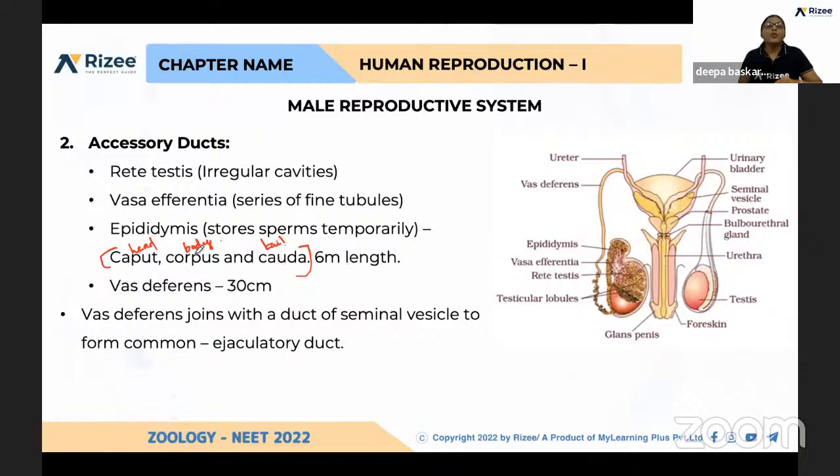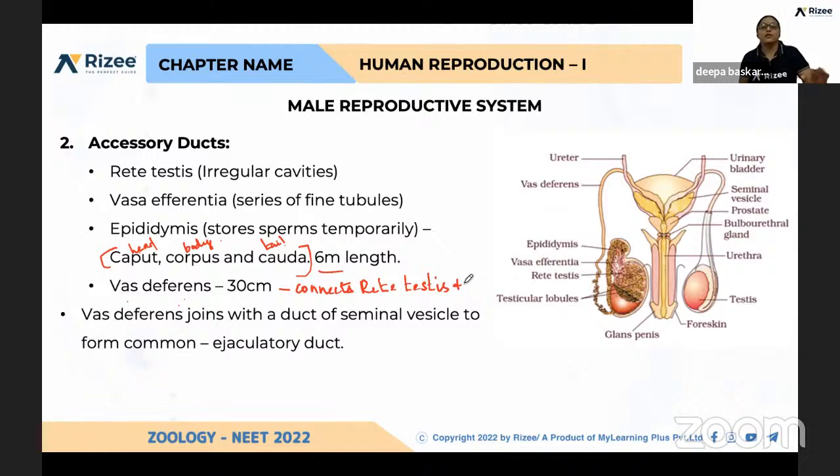What is the length of the epididymis? The epididymis is 6 meters in length. And what is the length of the vas deferens? That is 30 centimeters. Sorry, the vas efferens connects rete testis and epididymis.